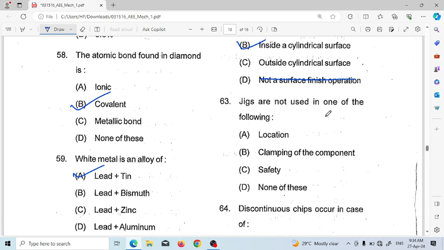Jigs are not used in one of the following: location, clamping of the component, safety, none of which. Jigs are only used for location and clamping, and option D is the correct answer, none of which.